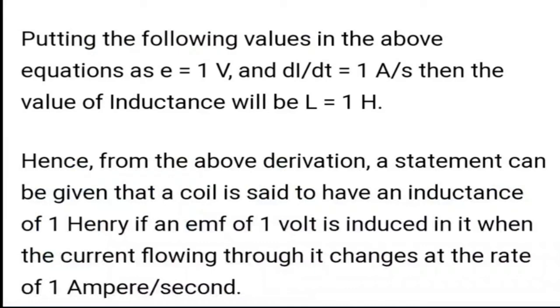If you put E equal to 1 volt and di by dt as 1 ampere per second, then the value of inductance you will get is 1 Henry. So from here we can define 1 Henry as the inductance when an EMF of 1 volt is induced when the current flowing through the coil changes at the rate of 1 ampere per second. So the inductance of a coil is said to be 1 Henry when an EMF of 1 volt is induced in it when the current through it changes at the rate of 1 ampere per second.